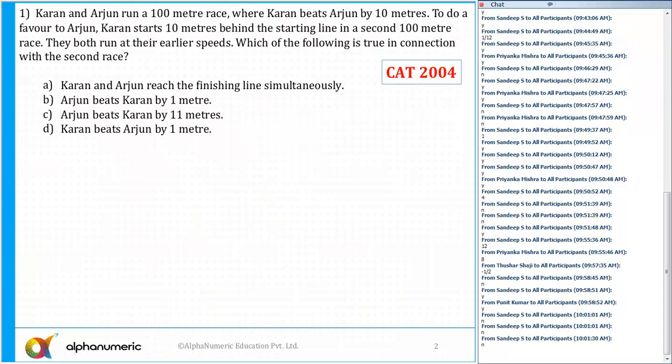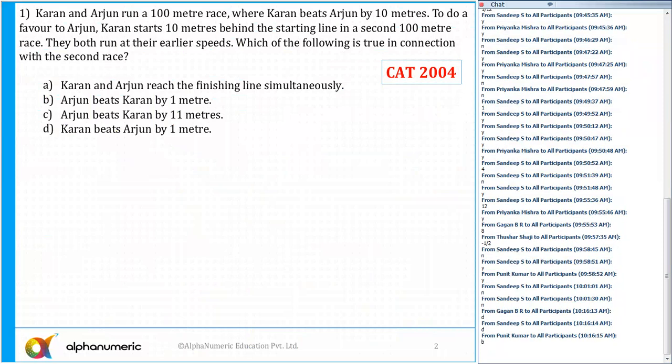The first question. What is the answer of the first question? Anyone? The correct answer is option number D, that says Karan beats Arjun by 1 meter.